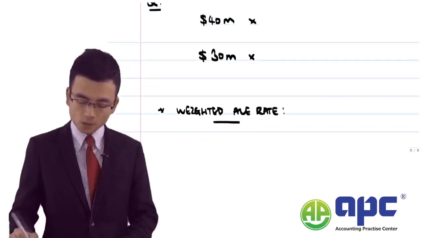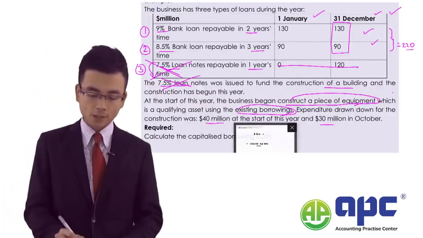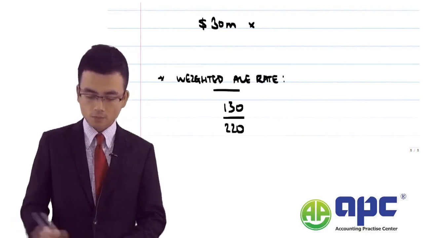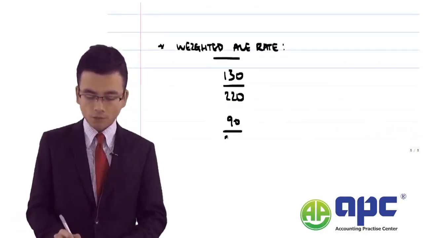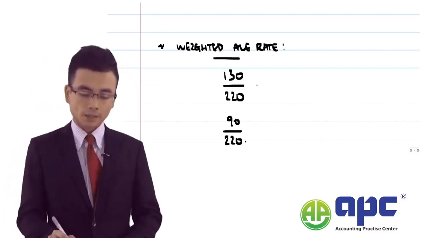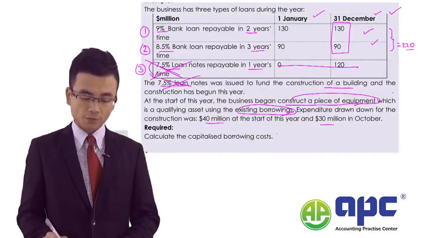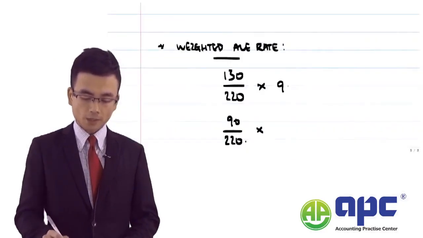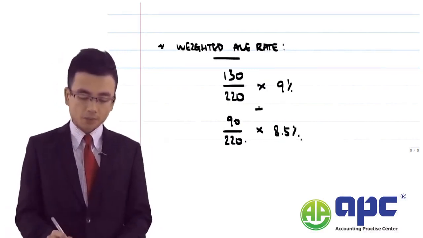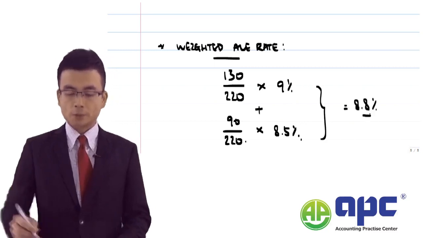Effectively, we're taking the proportion of your liability of 130 and 90, divided by the total liability of 220, and then timing by the interest rate of 9% and 8.5% there. And then we simply add them together, and that becomes the weighted average rate of 8.8%.